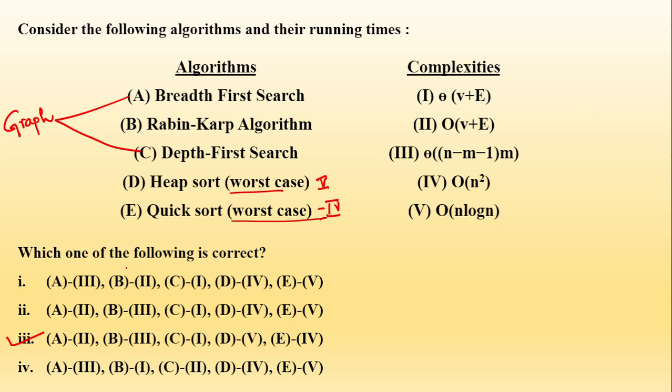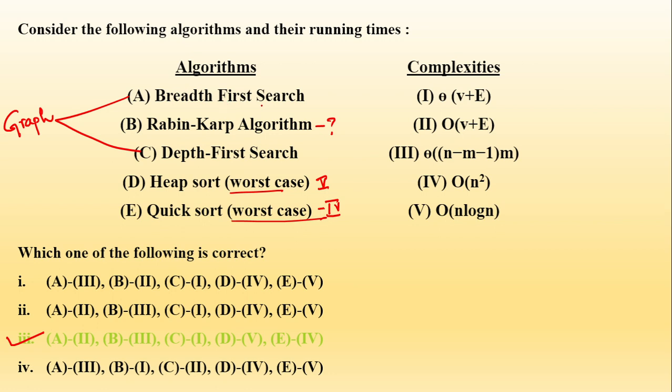ठीक है, correct answer हो गया option number 3. Now what you have to do is, you have to find this Rabin-Karp algorithm, and you have to search and tell me this Rabin-Karp algorithm is related to which topic. ये आप लोगों को मुझे बताना है, या तो आप कमेंट सेक्शन में बता देना या फिर टेलीग्राम पे बता देना. This Rabin-Karp algorithm is related to which topic.